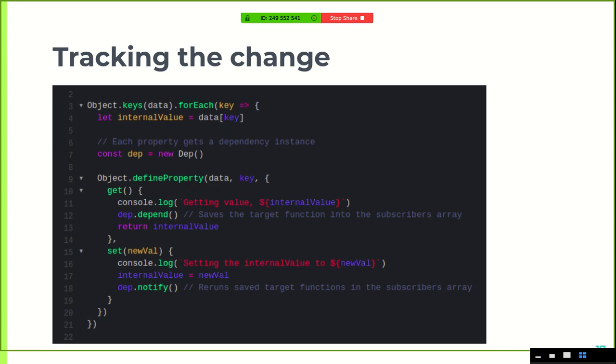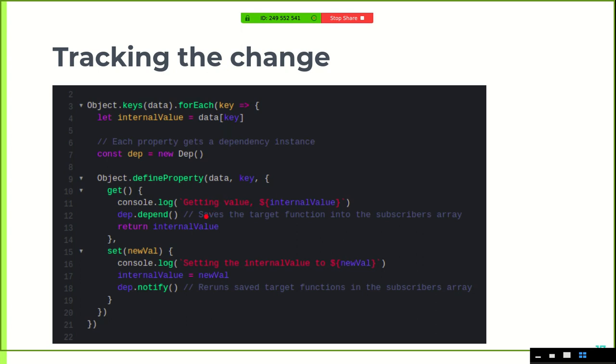It can be very complex, and of course Vue has implemented complex things. In the real reactivity system, the hierarchical things are also handled. In this case, we are just taking Object.keys, which is basically iterating over the first level. It's not going underneath, just for the example.